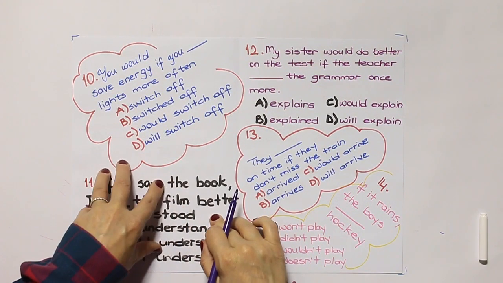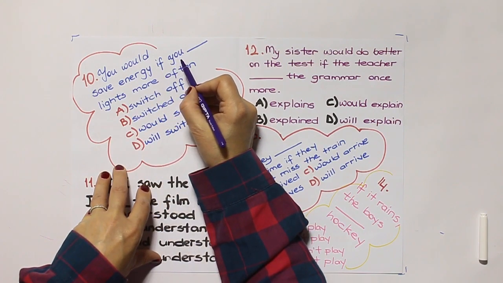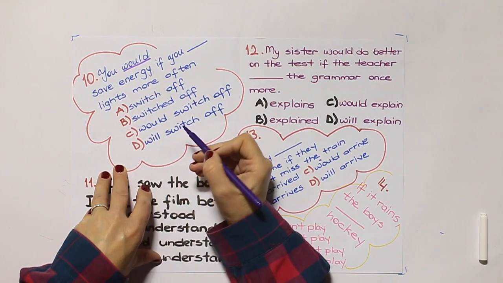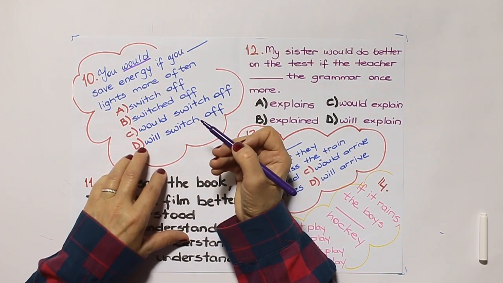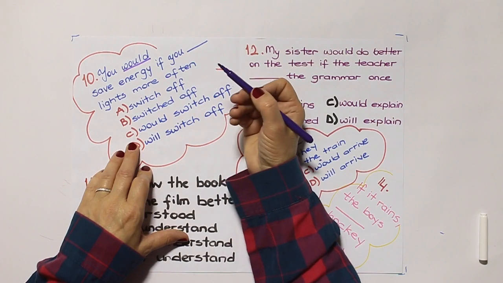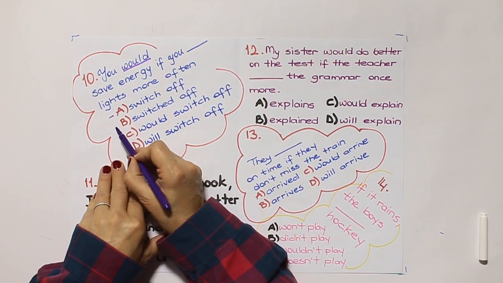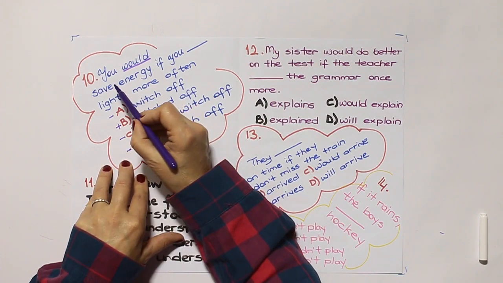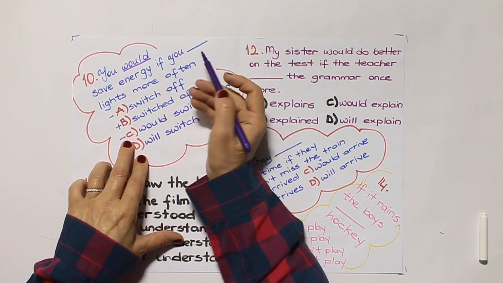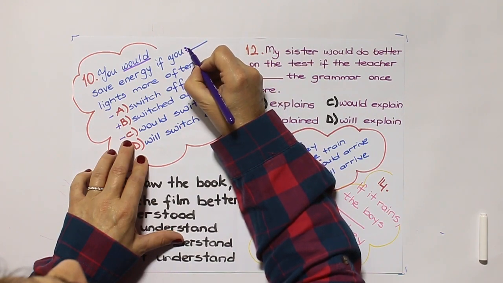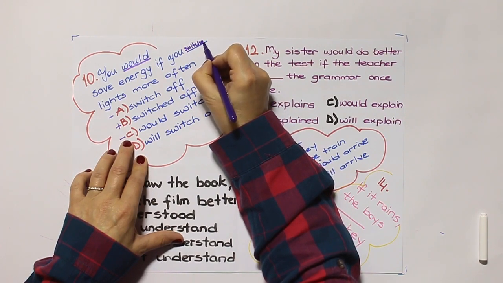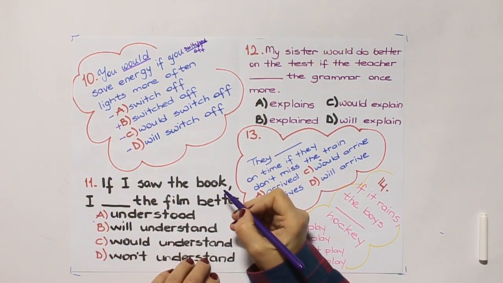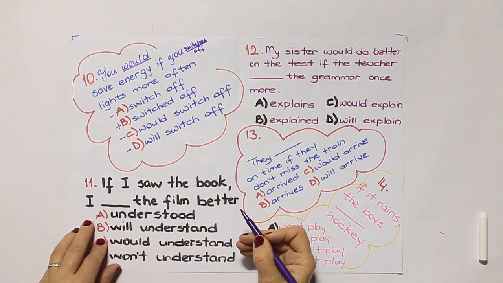10. You will save energy if you switch off the lights more often. Would. As you see, the main clause is in past. So we need a past verb. Present, past. We don't need these. So you would save energy if you switched off the lights more often.